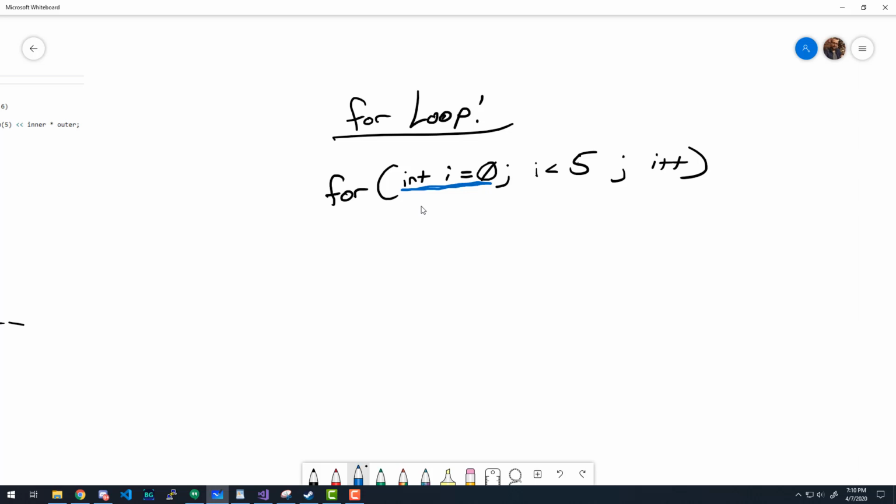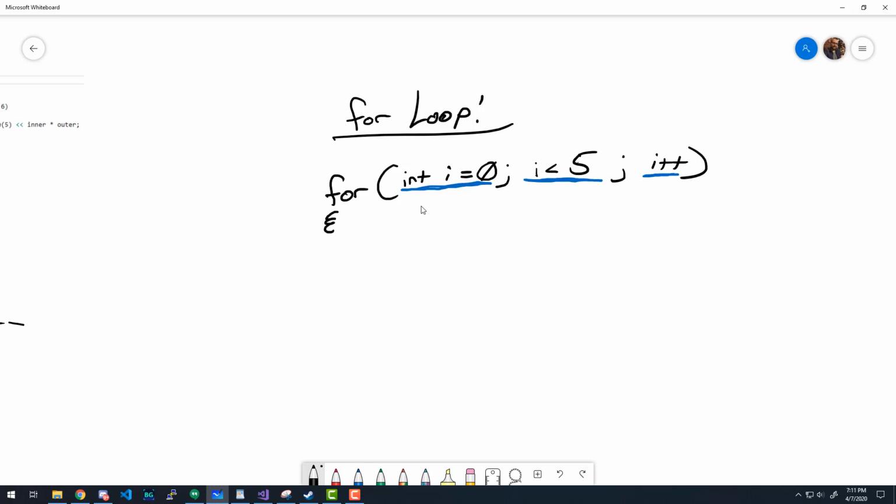Semicolon. Then next is our loop test. So we will continue to loop as long as this is true, as long as i is less than 5. And then lastly is our modify LCV. So it's in the exact order that I've been saying repeatedly, where we declare and initialize the LCV, then we do the loop test, and then we modify the LCV. It's in that exact order, okay?